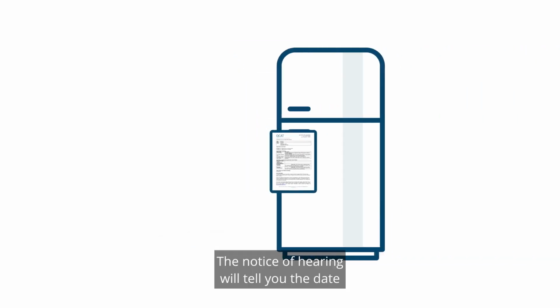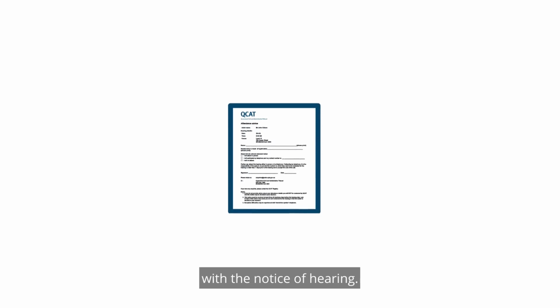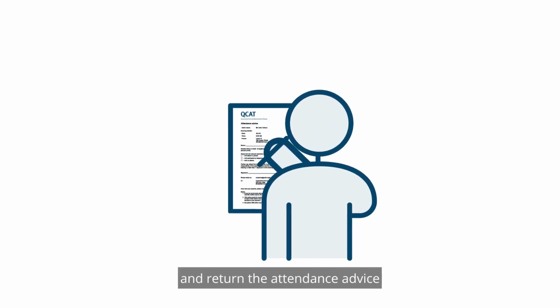The notice of hearing will tell you the date and start time of the hearing, as well as where the hearing will take place. An attendance advice form will be sent with the notice of hearing. It is important to complete and return the attendance advice, preferably by email, to the QCAT registry officer as soon as possible, so the tribunal knows who will and will not be attending the hearing.